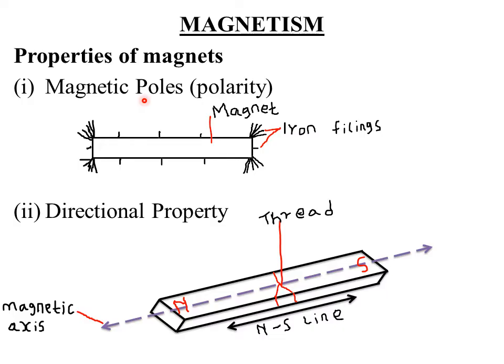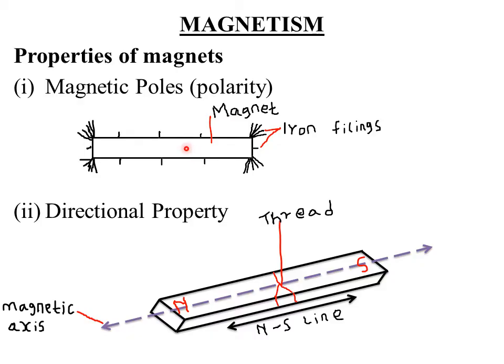That is the magnetic poles. That is the first property of a magnet. So we have just said that when a bar magnet is dipped into iron filings, the iron filings cling mainly around the ends of the bar magnet, and this shows that magnetic attraction is strongest at the ends of the bar magnet. So the ends of the bar magnet where the power of attraction is greatest are called the poles of a magnet, or simply magnetic poles.